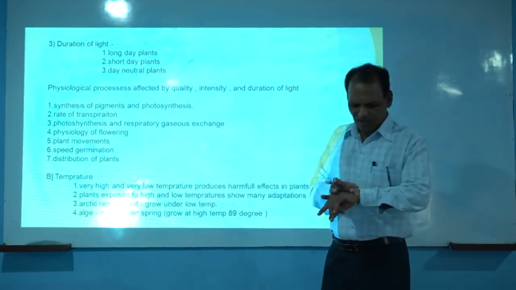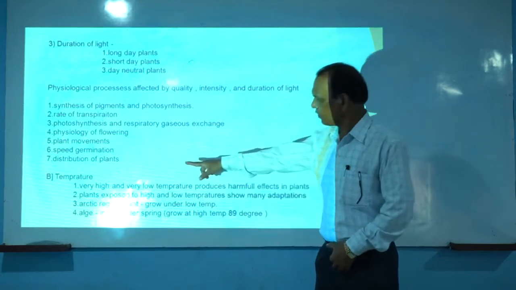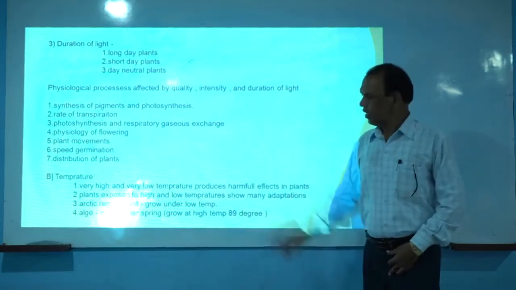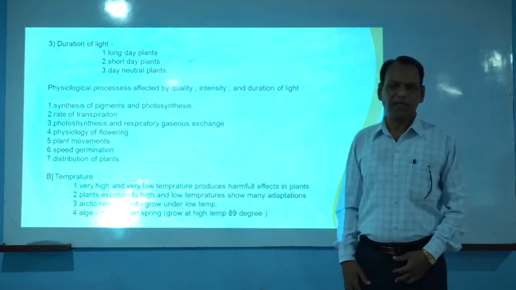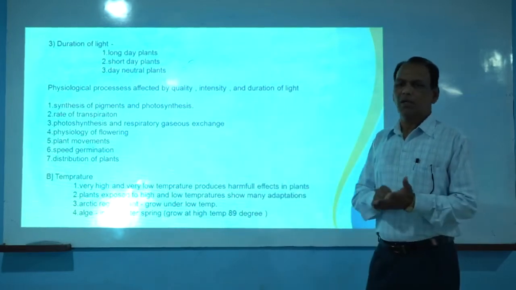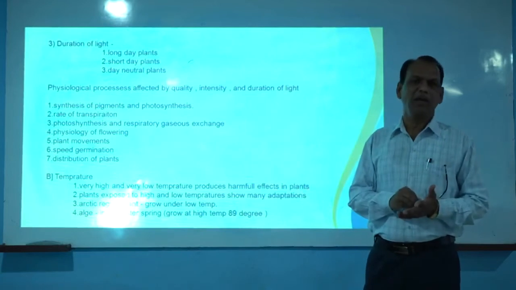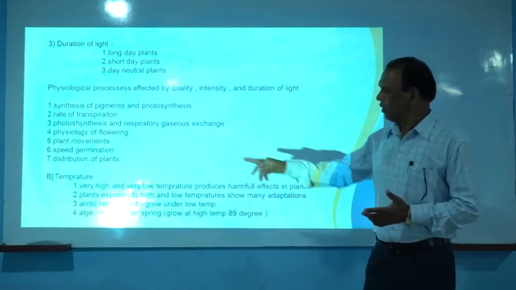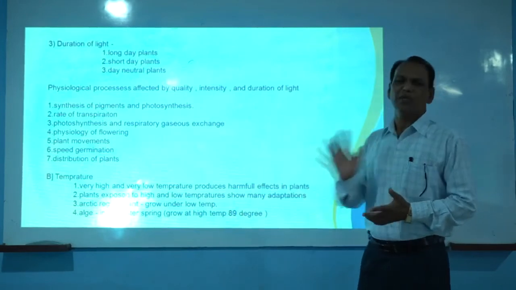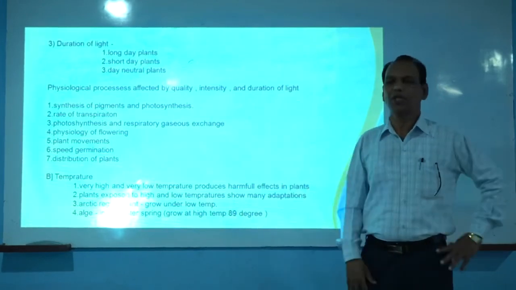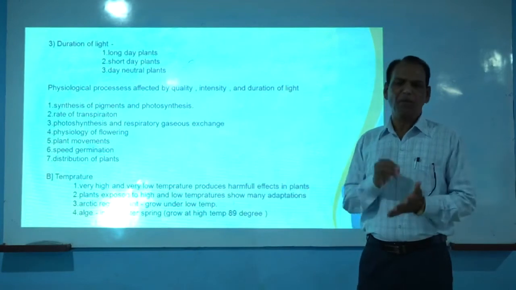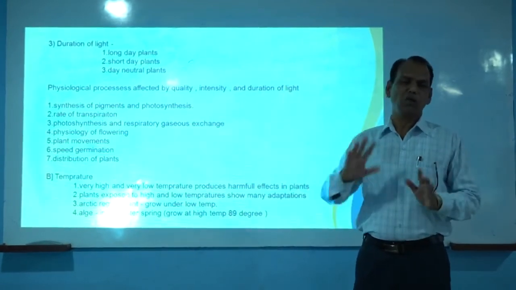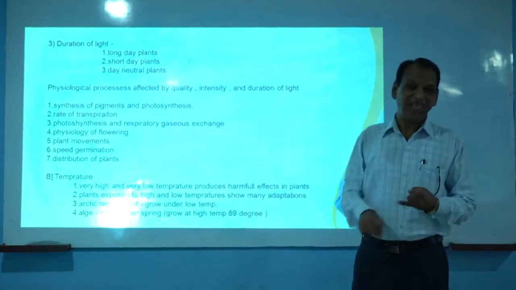Then we are going to discuss the second factor. The second climatic factor is temperature. Temperature is a very important climatic factor as far as different physiological and metabolic processes in plants as well as animals are concerned. This temperature factor plays an important role in controlling the metabolic activities of plants. For example, in our body as well as the plant body, many biochemical processes go on throughout life, which are basically controlled by temperature.